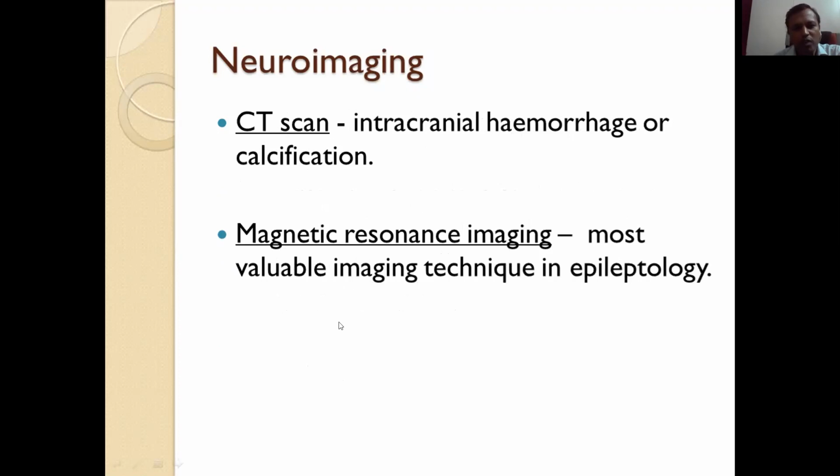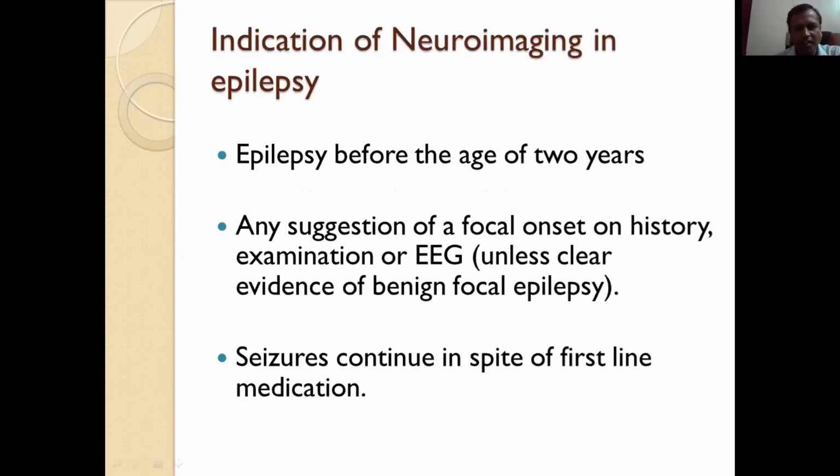MRI is the most valuable imaging technique in epilepsy. So we'll see what are the indications of neuroimaging in epilepsy. This is from NICE guidelines, that is National Institute for Health and Care Excellence in UK. If we are diagnosing epilepsy before the age of 2 years, do neuroimaging. Any suggestion of a focal onset on history, examination or EEG, or if seizures continue in spite of first line medication, do MRI. So these are a few indications of neuroimaging in epilepsy.